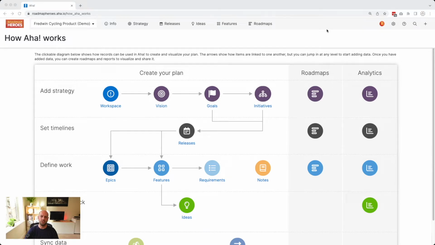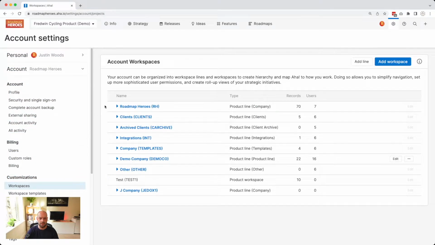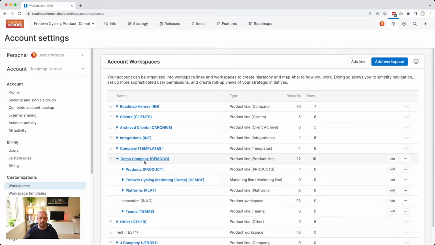First, let me quickly show you how to see the record counts for each line and workspace in AHA if you have customization admin permissions. Coming up to Settings and then Account, we need to come across to the Customisations section and then into Workspaces. Here you can see the various lines within my account, and for this example I'm going to open up Demo Company and look at the various lines within it.